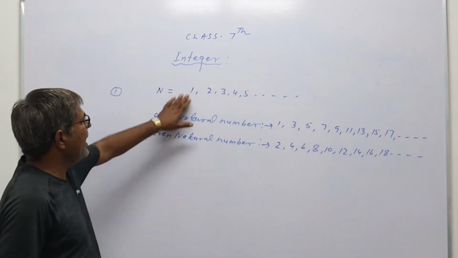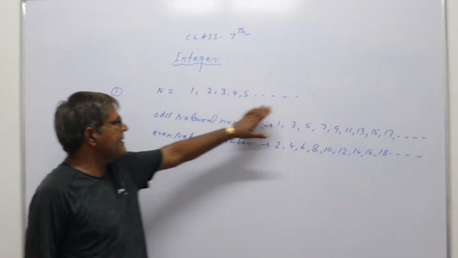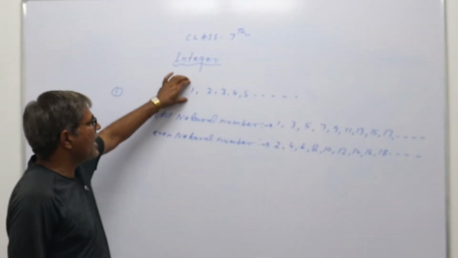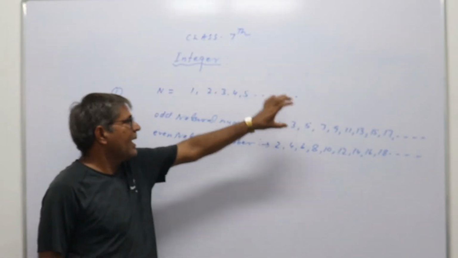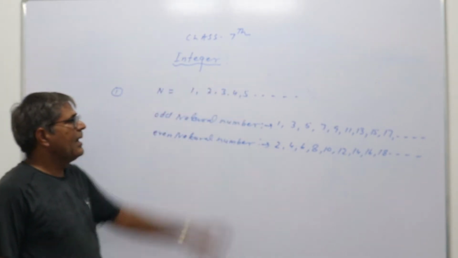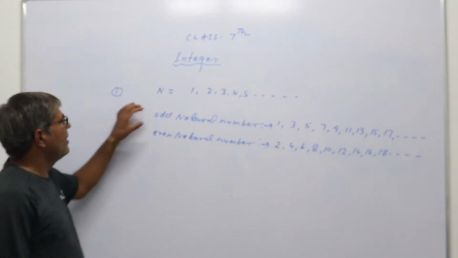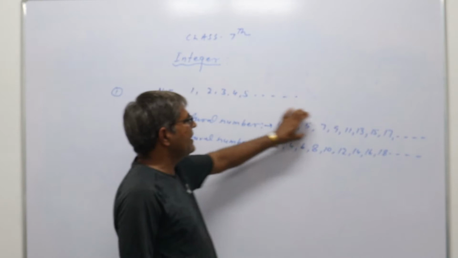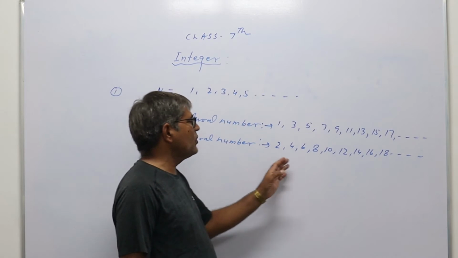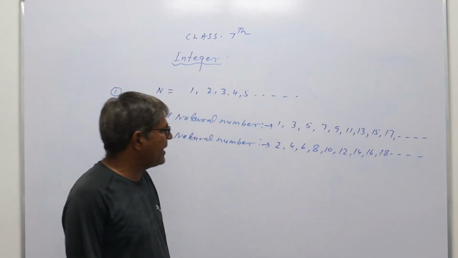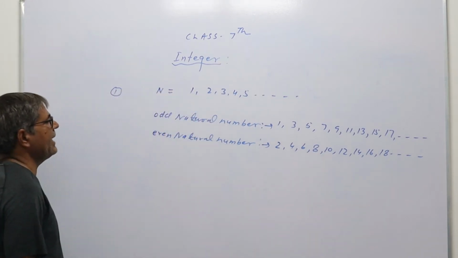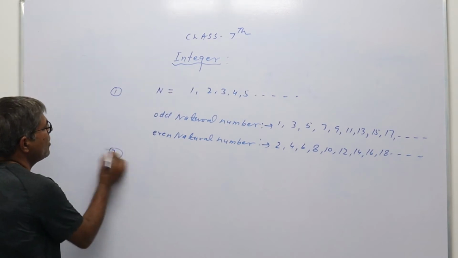So the natural numbers are 1, 2, 3, 4, 5, 6, 7. In simple language we can say the complete positive numbers which start from 1 and are in continuation are known as natural numbers, and these natural numbers are divided in two parts again. First one odd natural numbers, that is 1, 3, 5, 7, 9, and second one are even natural numbers, means those numbers which are divisible by 2, that is 2, 4, 6, 8, 10, 12, 14, 16, 18 and so on.